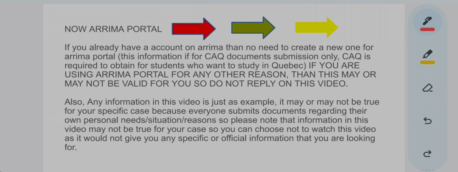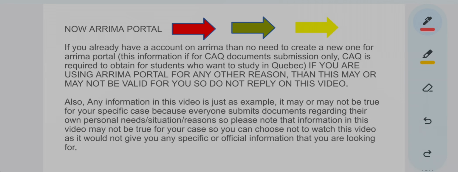So this information is only for CAQ document submission. There are other document submissions also available on the ARIMA portal, maybe for other programs, I don't know. So if you are someone who is using the ARIMA portal for other reasons, and you want information not related to CAQ, and want to upload a document, then I don't know whether you will have to create a new account or not.